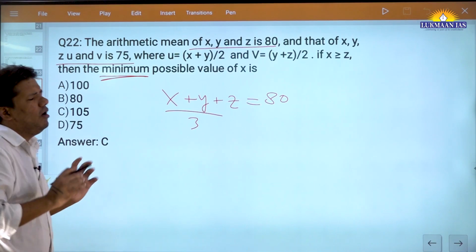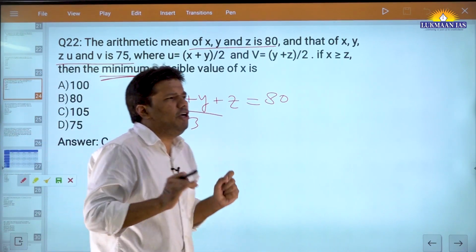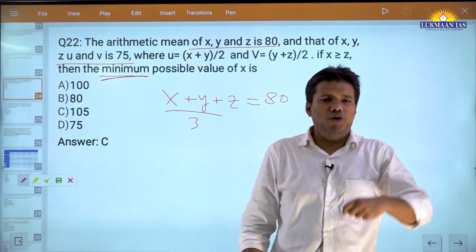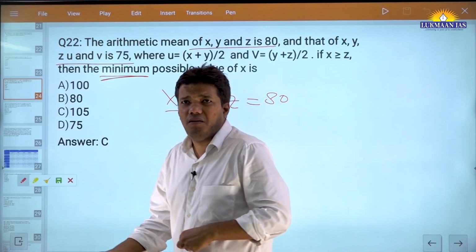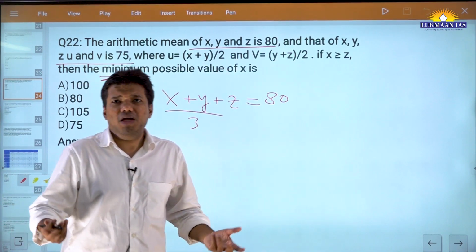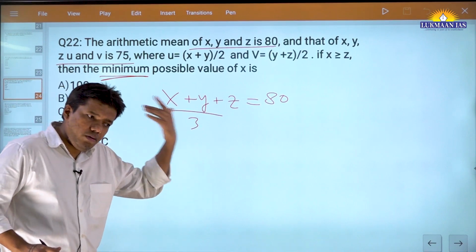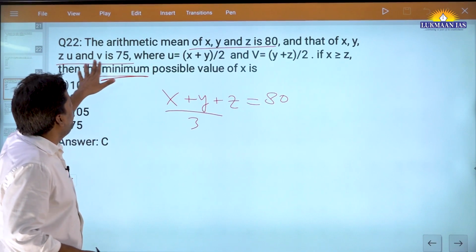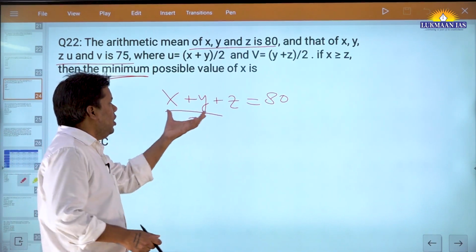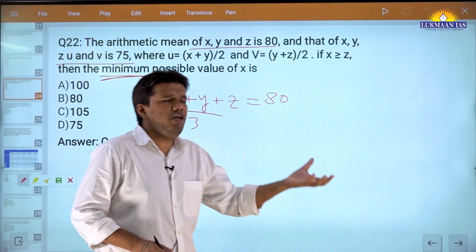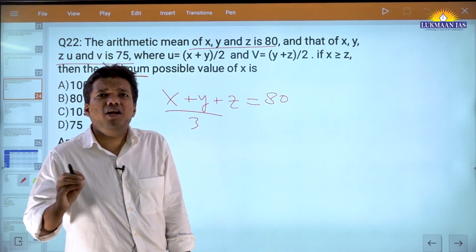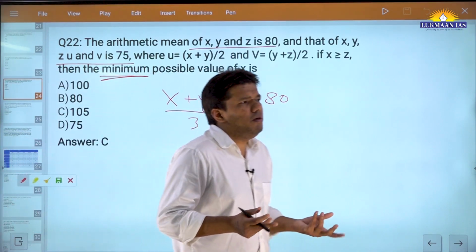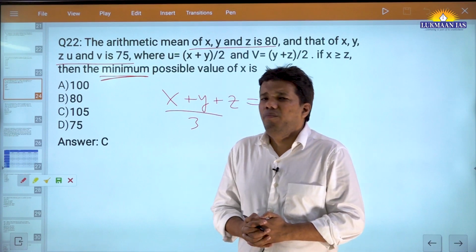You will say, okay, I take three numbers, their mean is 80. So the numbers might be like 210, 20, 10, like that. Okay, three of them can have a mean of 80. So this mental process has to go on in your mind. Then you will say, okay, to the same numbers I add u and v as well. So I have x, y, z, their mean is 80, and I add u and v more, and the mean is 75. So you will tell yourself, okay, u plus v, their sum at max can be 150, because then only